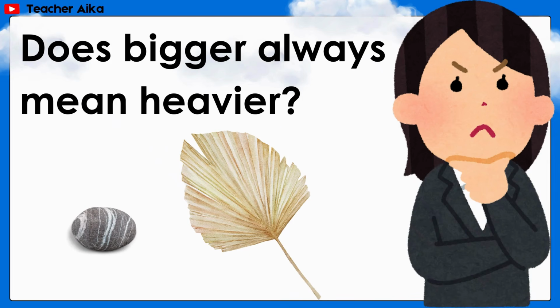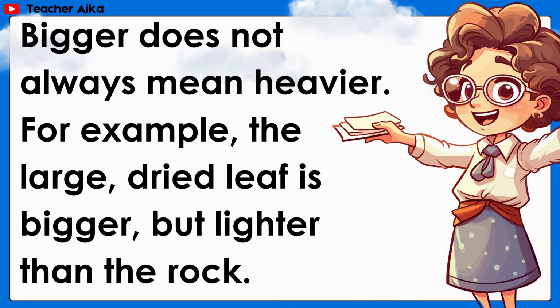Does bigger always mean heavier? Bigger does not always mean heavier. For example, the large dried leaf is bigger but lighter than the rock.